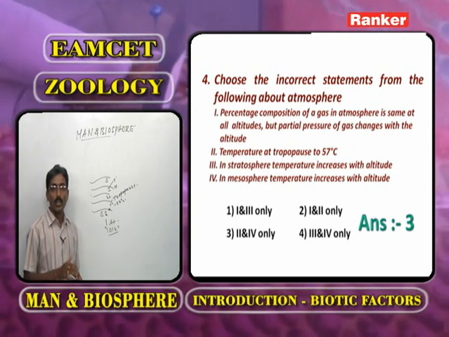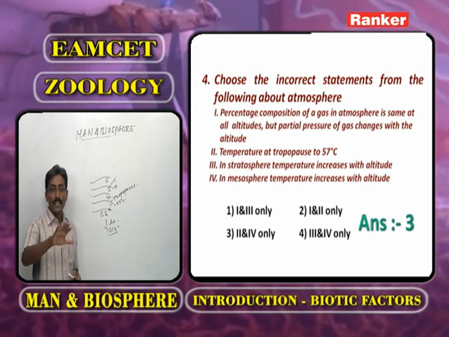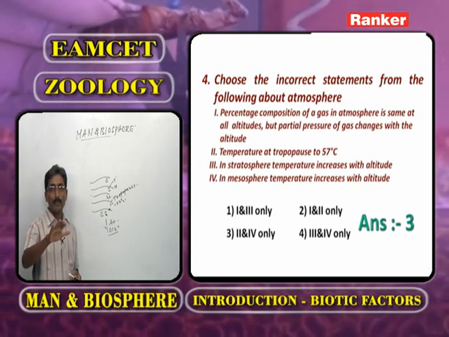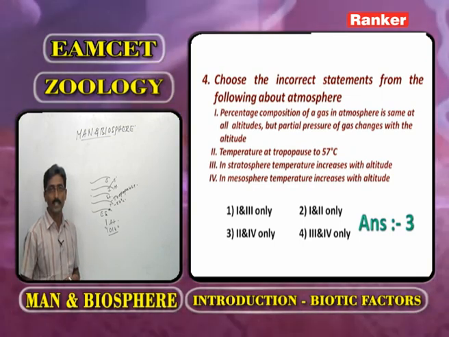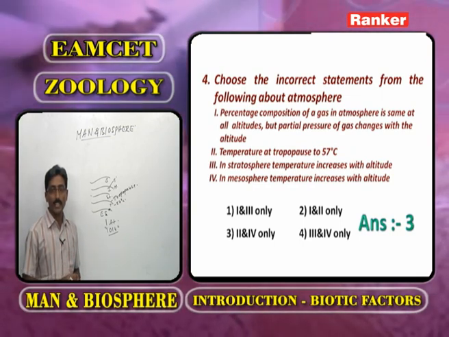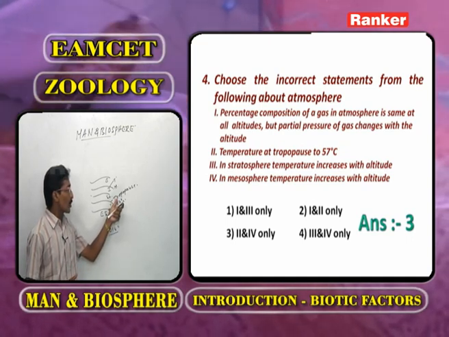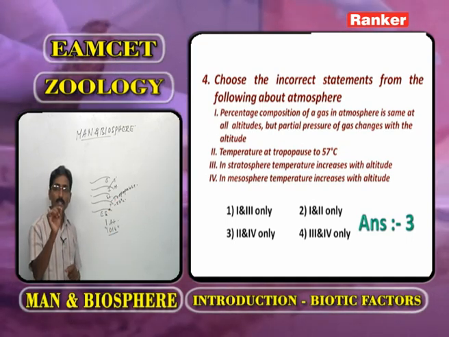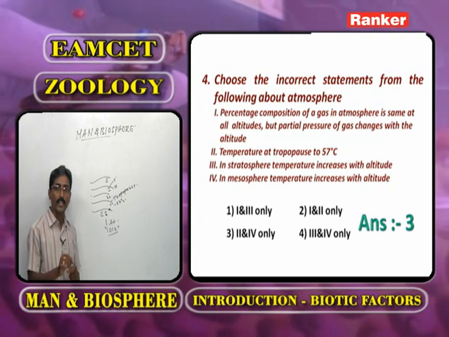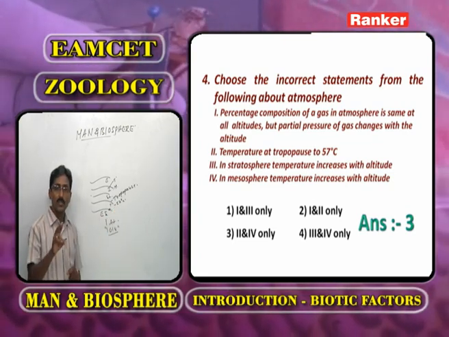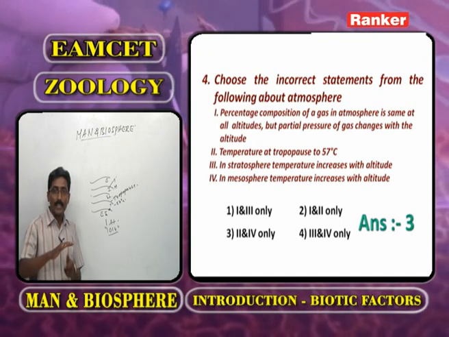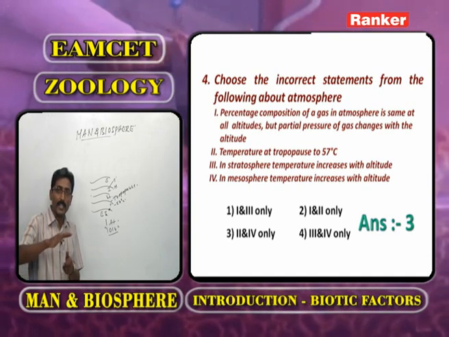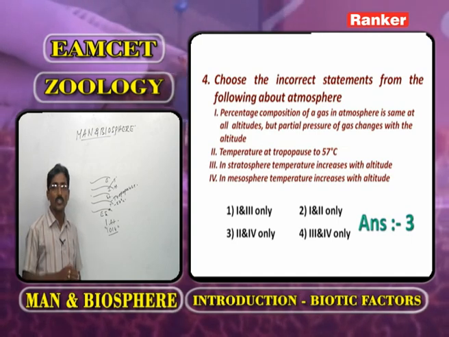So out of the four statements, irrespective of the altitudes, the percentage of gases is constant. The first statement is correct. What about the second statement? At tropopause, the temperature is minus 57 degrees centigrade, but not 57. So the second statement is wrong. What about the third statement? In the stratosphere, the temperature increases with altitude.